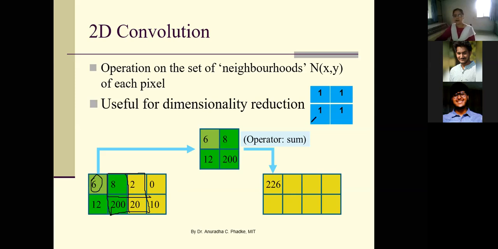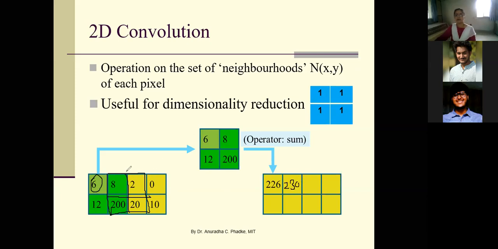Now applying the same filter with the same values 1 1 1 1 here means simply add these numbers because you are multiplying by 1. And what new value are you getting? 222 plus 8, that is 230. So this is the new value 230 at this location.